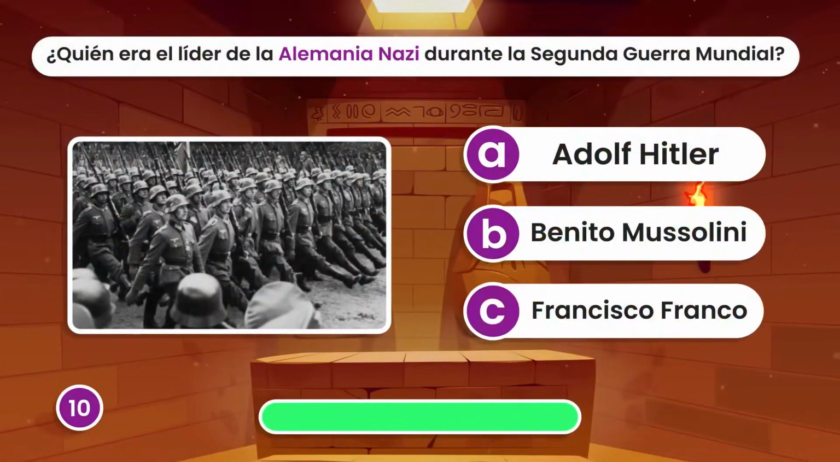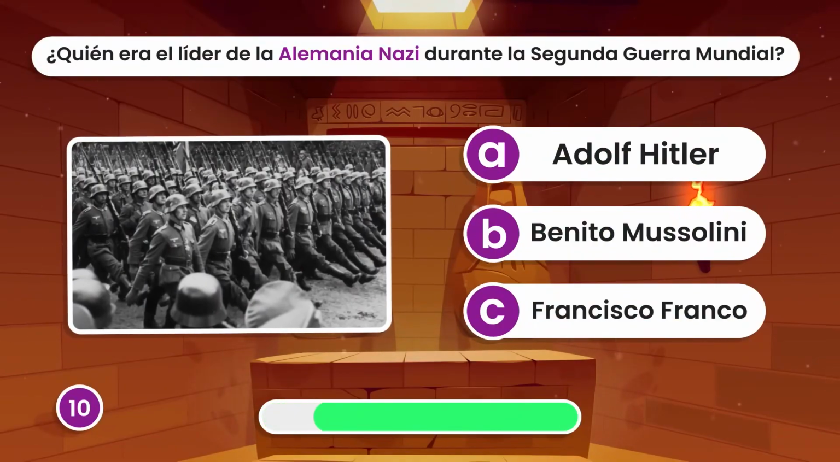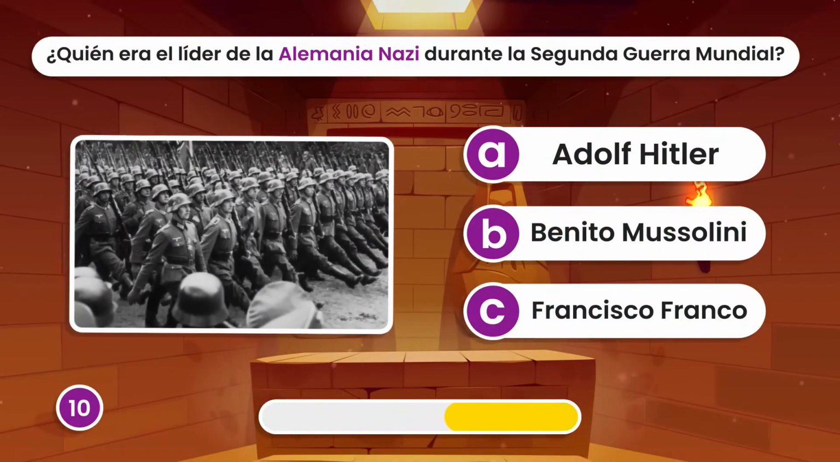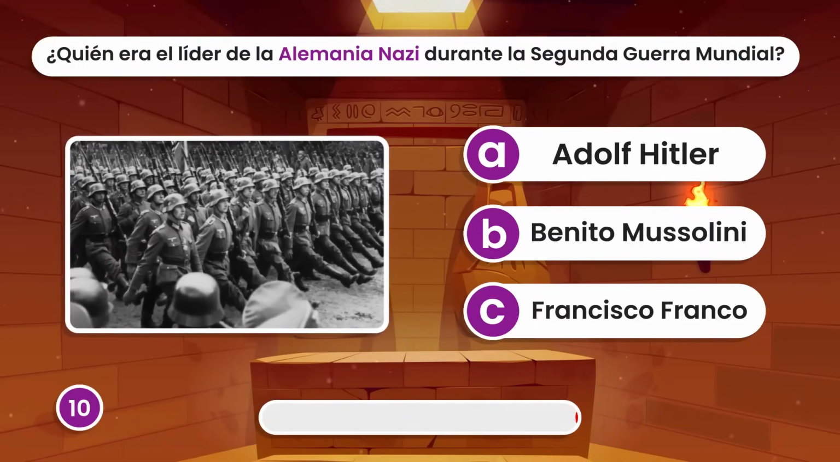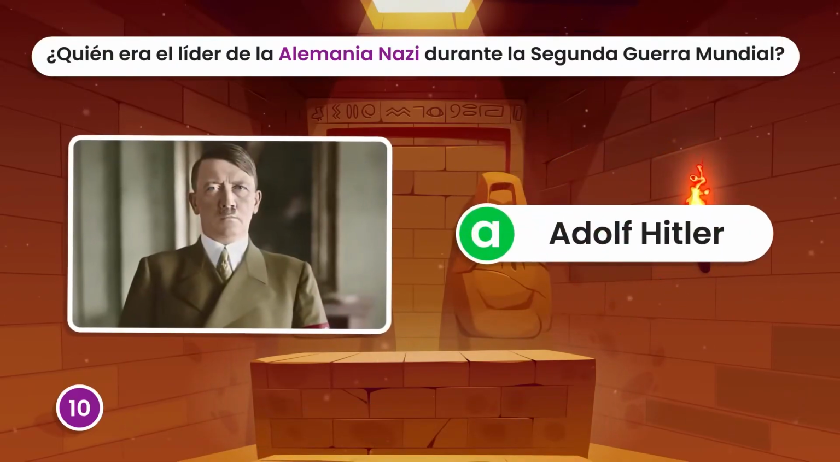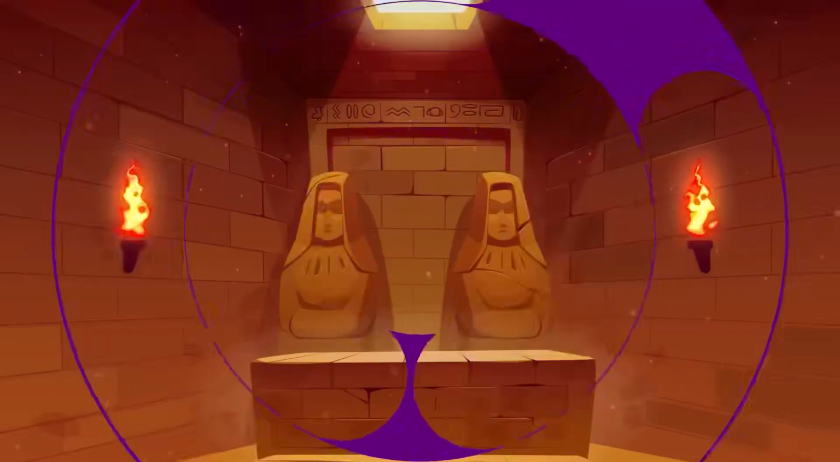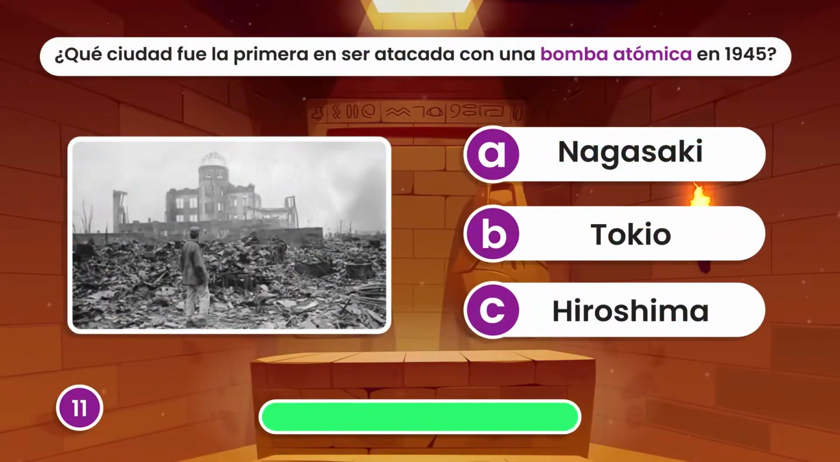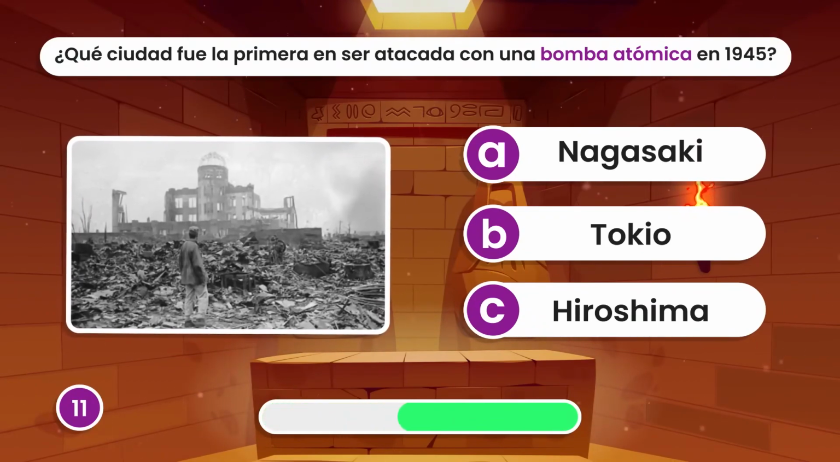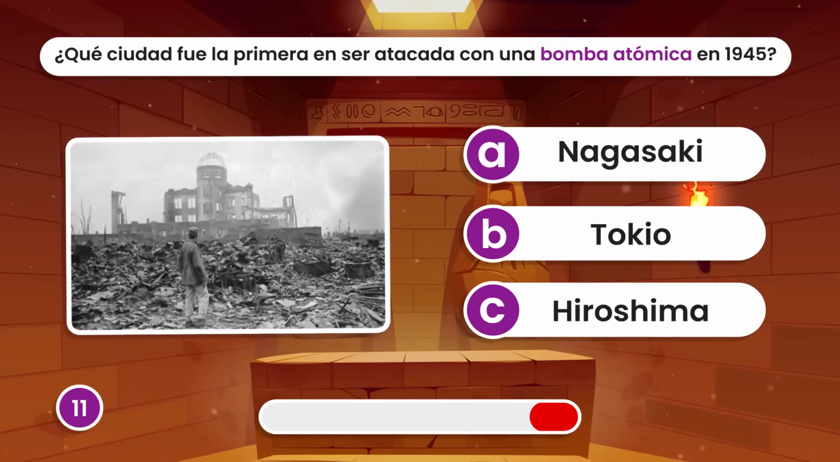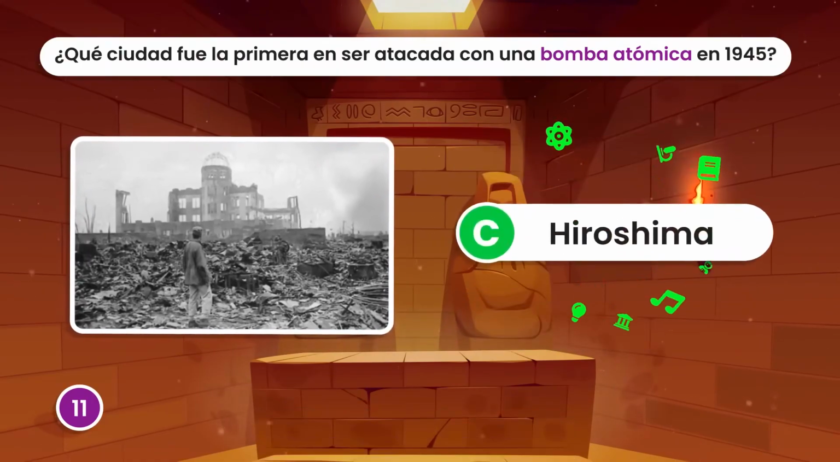Who was the leader of Nazi Germany during World War II? Adolf Hitler? Which city was the first to be attacked with an atomic bomb in 1945? Hiroshima.